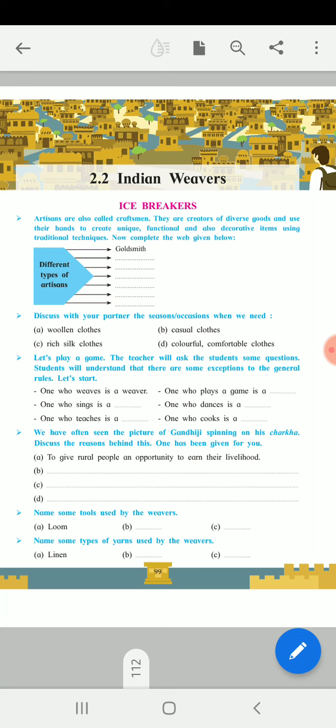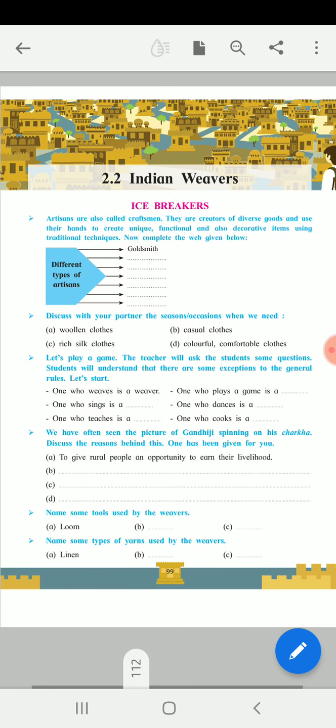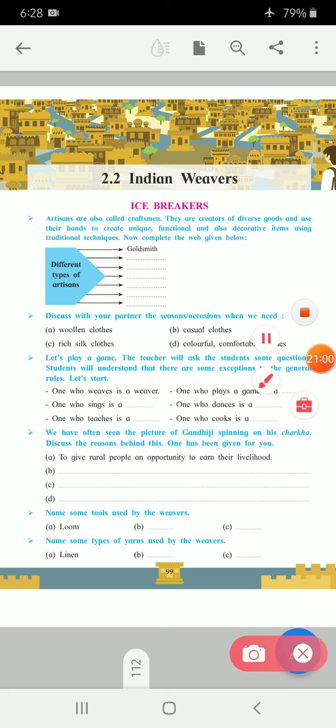In this way, we have seen icebreakers, different types of artisans. Craftsmen means artisans: goldsmith, weaver, potter, blacksmith, coppersmith, sculptor, carpenter, mason, and many more. These activities we have done.